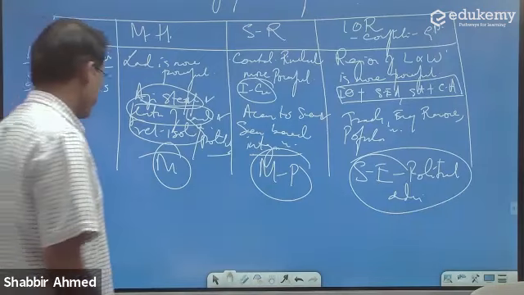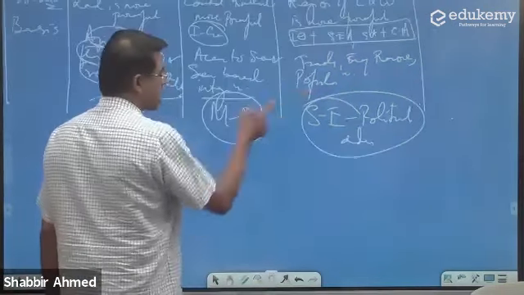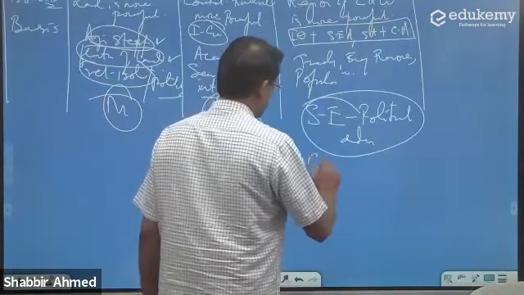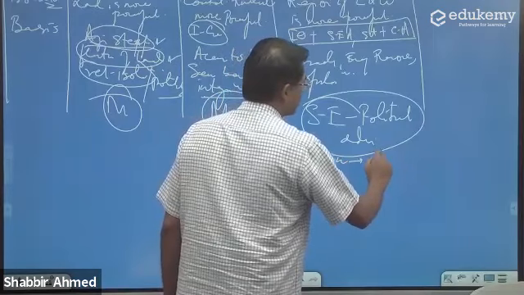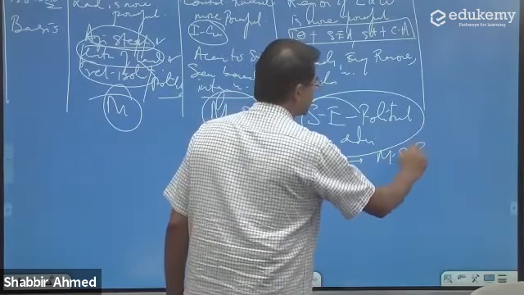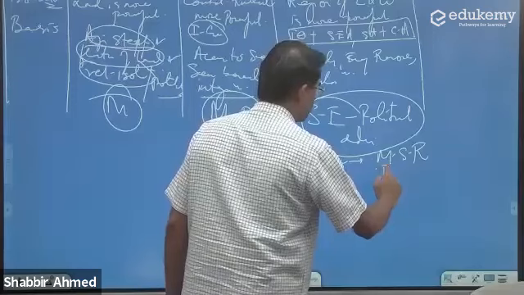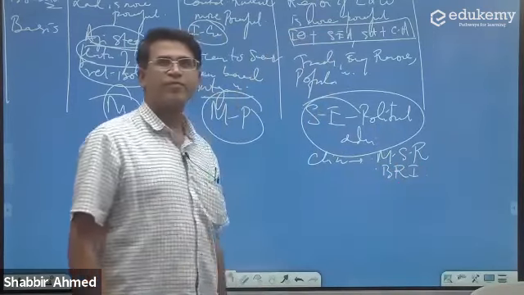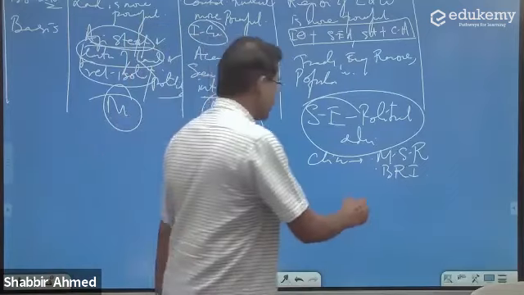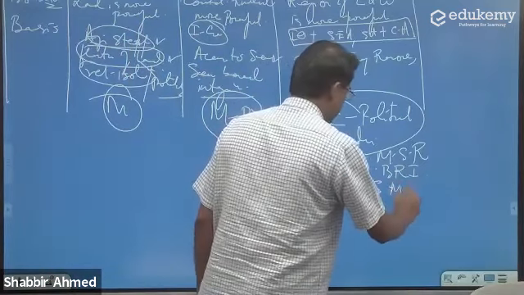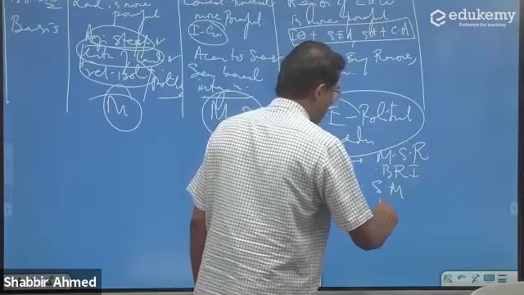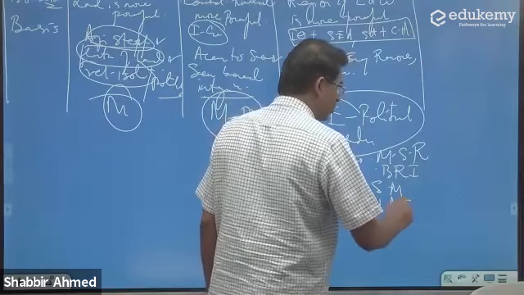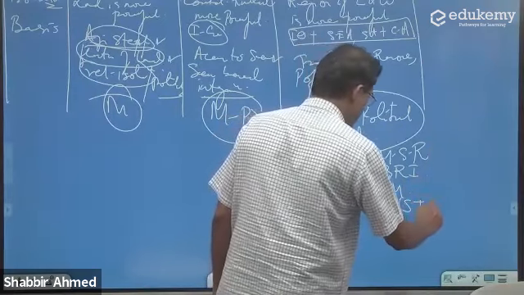That is why yahan par China talks about the maritime Silk Route. China talks about the Belt Road Initiative. India talks about Sagarmala. India talks about International North-South Trade Corridor.